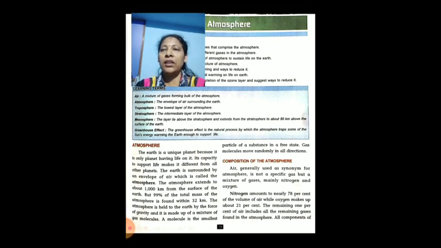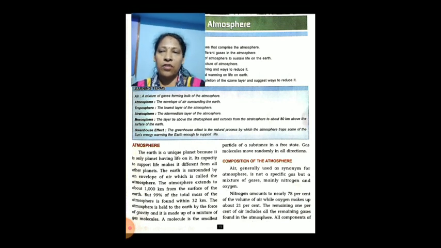Atmosphere. The Earth is a unique planet because it is the only planet having life on it. Its capacity to support life makes it different from all other planets. The Earth is surrounded by an envelope of air which is called the atmosphere.